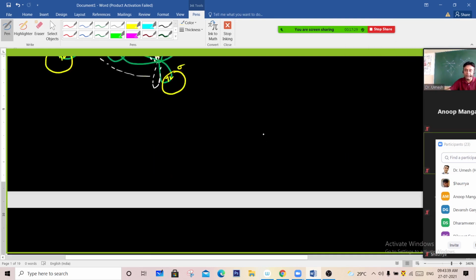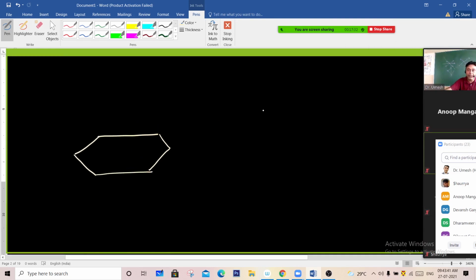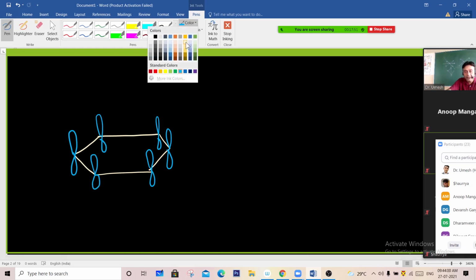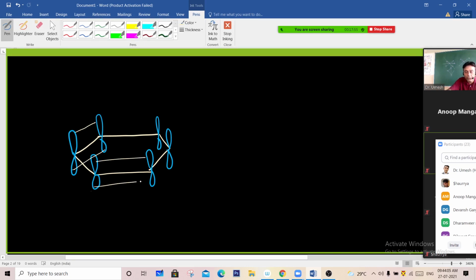So this is a carbon atom, 6 in number, and here we have 6 orbitals. Then he said that it is a possibility that this and this make a bond, this and this make a bond, and this and this make a bond. One possibility. Then we can say the structure is something like this.